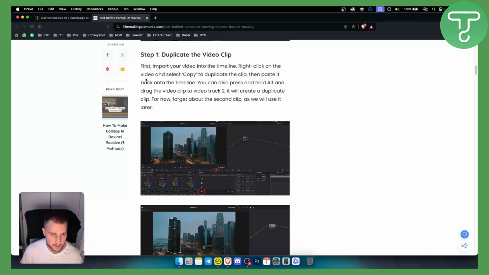So basically, as you can see, first you need to import the video into the timeline and right click on the video and select copy to duplicate the clip. And then you want to paste it back onto the timeline. Basically, you want to create two clips.